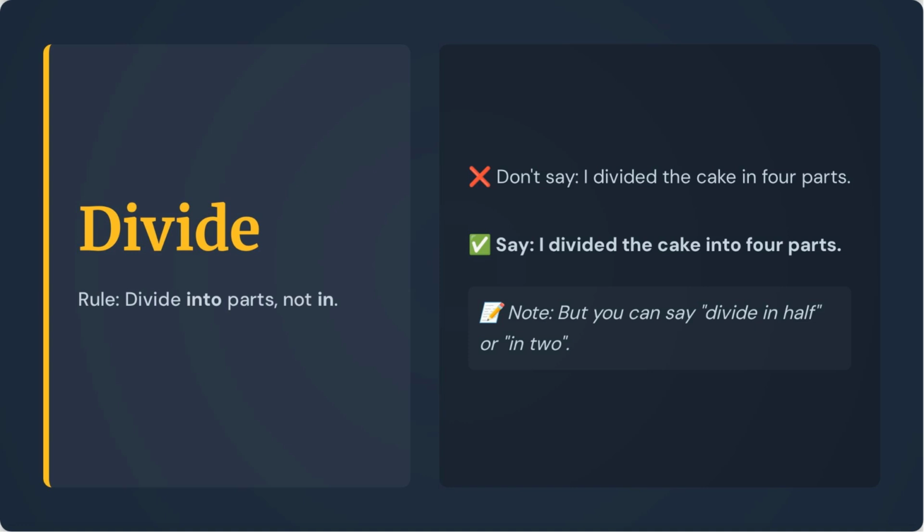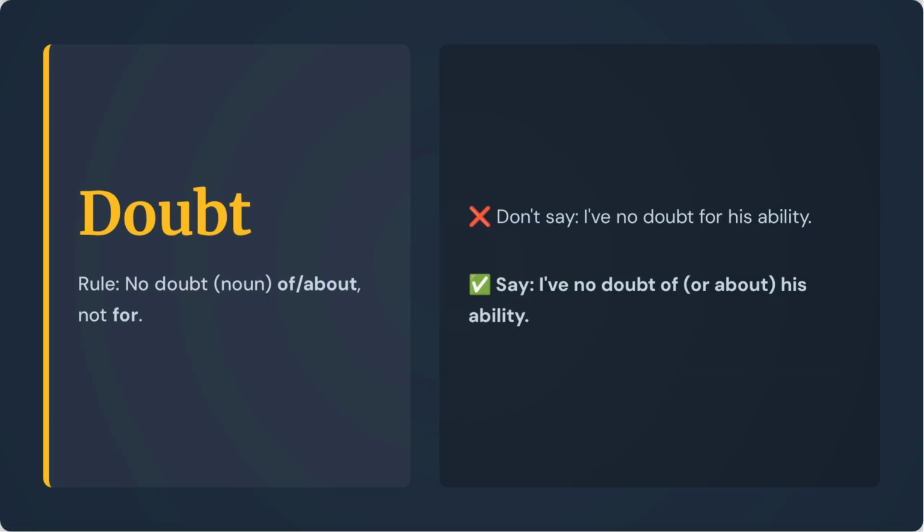The verb divide takes the preposition into when referring to parts, not in. Say, I divided the cake into 4 parts. However, you can say divide in half or in 2. When using doubt as a noun, the correct prepositions are of or about, not for. Say, I have no doubt of or about his ability.